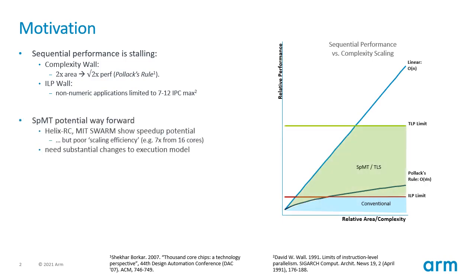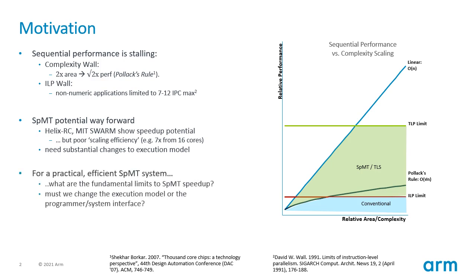Speculative multithreading is a possible solution that attempts to find parallelism beyond the ILP wall by executing future instructions in separate speculative threads. While this approach has demonstrated substantial speedup potential, it often achieves these gains at a substantial efficiency penalty. The practical challenges of designing an efficient, scalable, speculative multithreading system require an in-depth understanding of the various inter-thread dependencies and ordering constraints, which are the key limitations for speculative multithreading performance scaling.